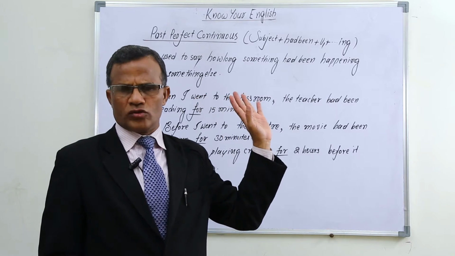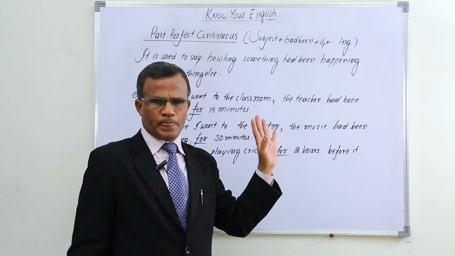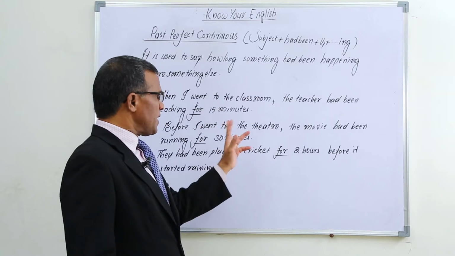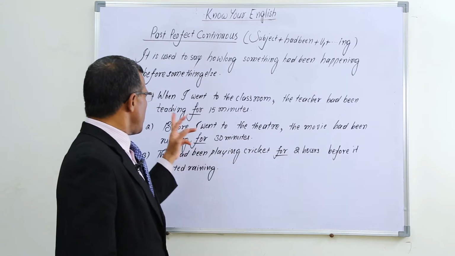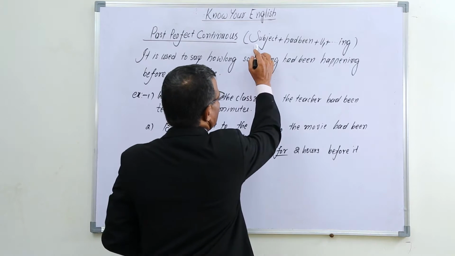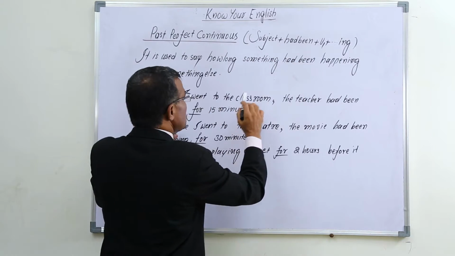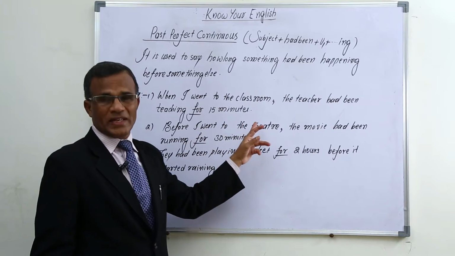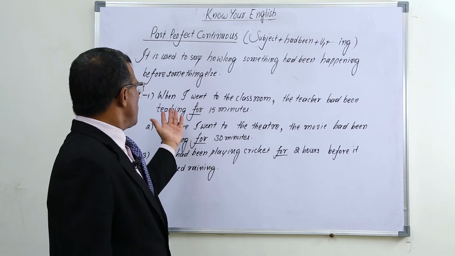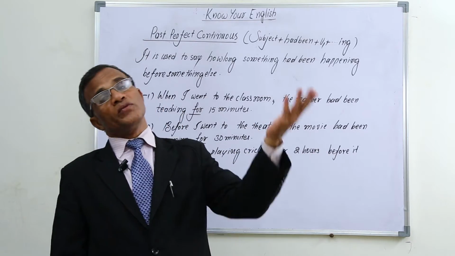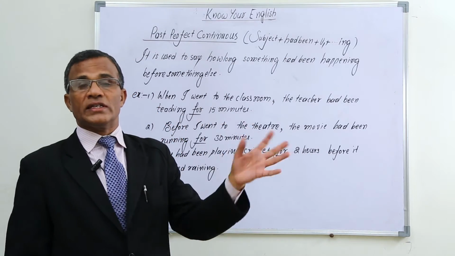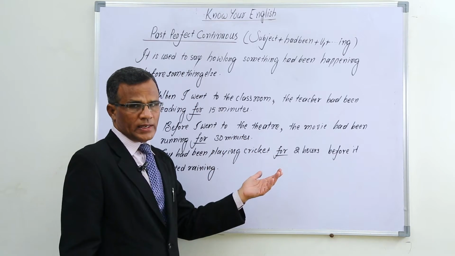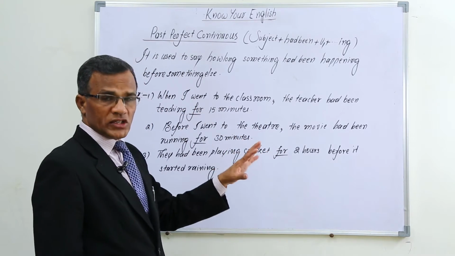Okay, now let's come to: when I went to the classroom. I went to the classroom, that is a past action. Going to the classroom is some past action, but before that past action the teacher had been teaching. The teacher had been teaching for 15 minutes. When I went to the classroom, just before that, for 15 minutes the teacher had been teaching. So that is the period we are showing, how long he had been teaching.